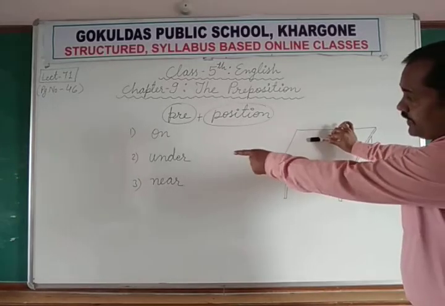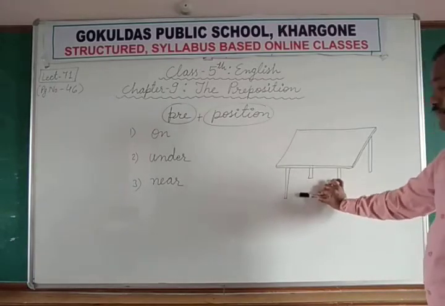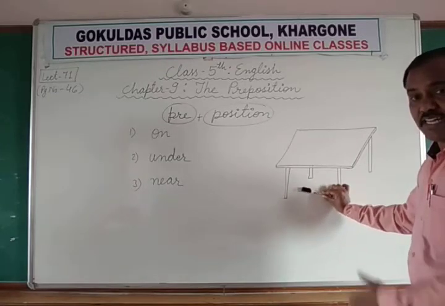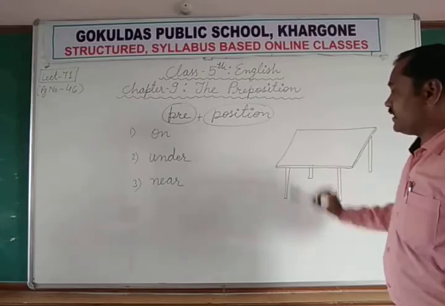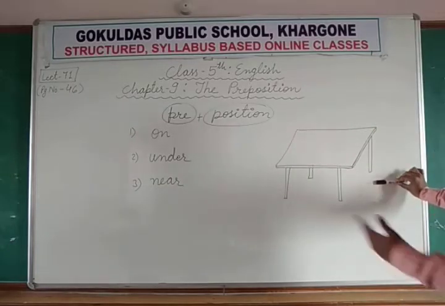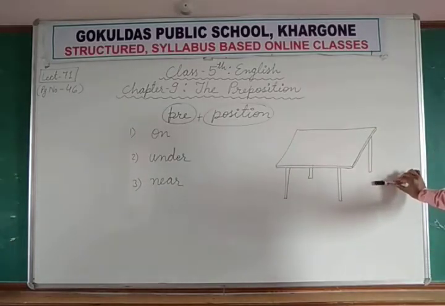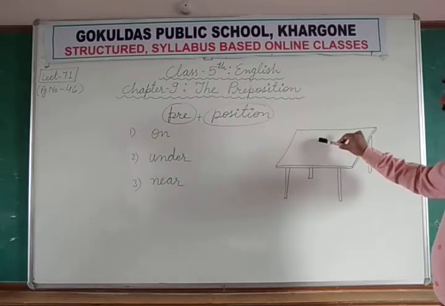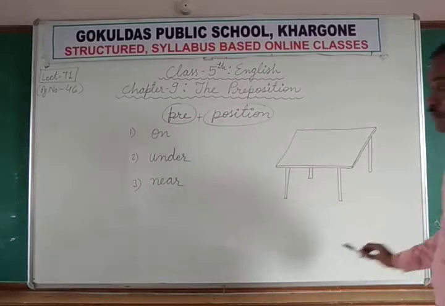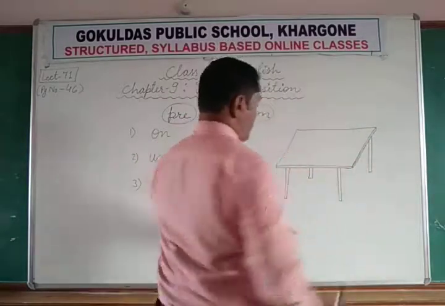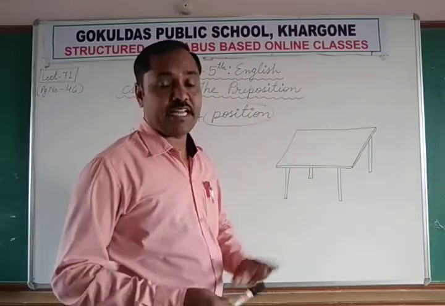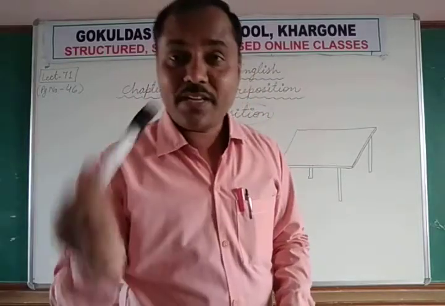Second, the pen is under the table. Under means below. The pen is kept under the table. And third, the pen is near the table, close to it. On the table, under the table, near the table. So these words, which show the position of that pen with regard to the table, are called prepositions.